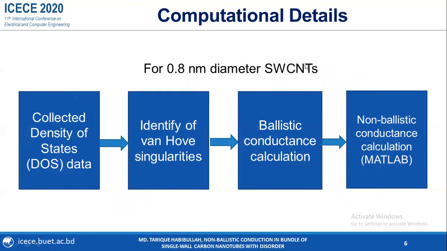This is the computational procedure for calculations of 0.8 nanometer diameter single-wall carbon nanotubes. For the calculations, at first we have collected density of states data from a website. Then from the data we have identified band singularities, and from the singularities we have performed ballistic conductance calculation. Then at the end we have calculated non-ballistic conductance for these types of CNTs.